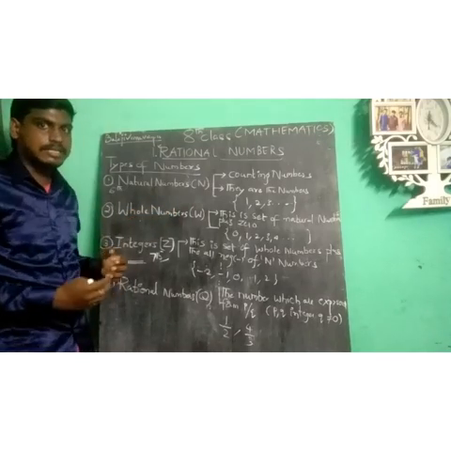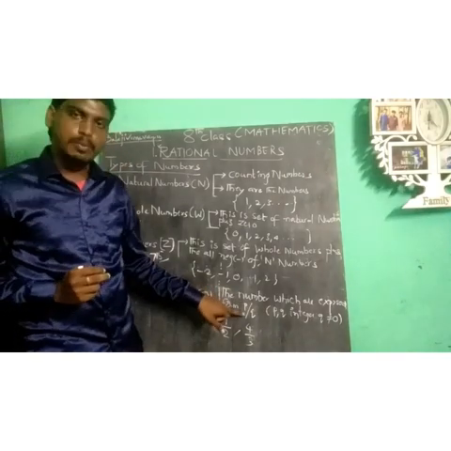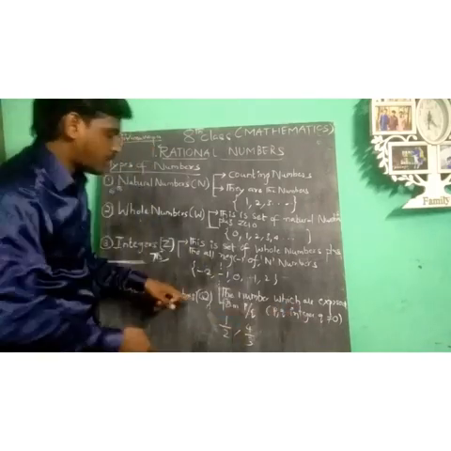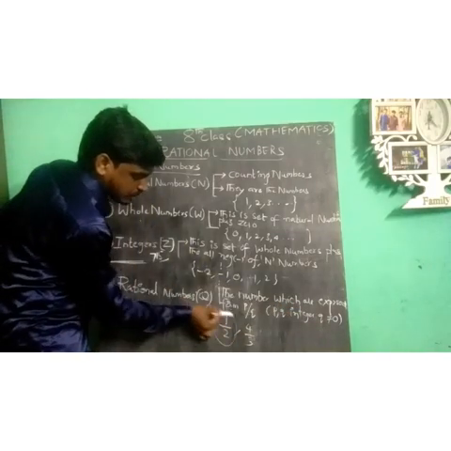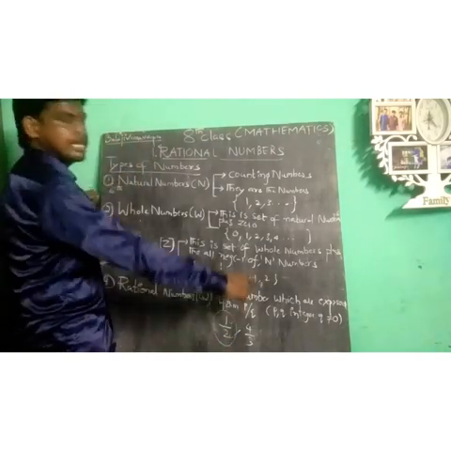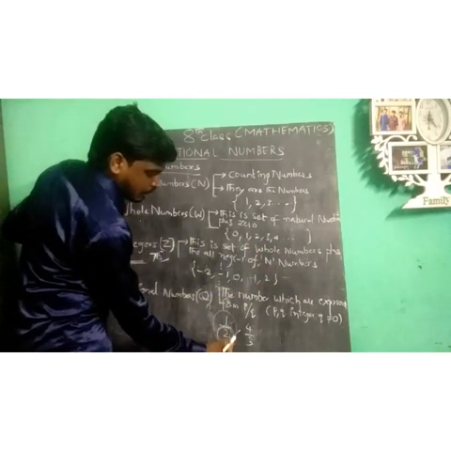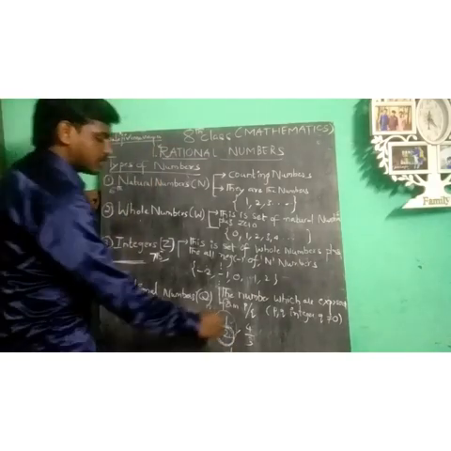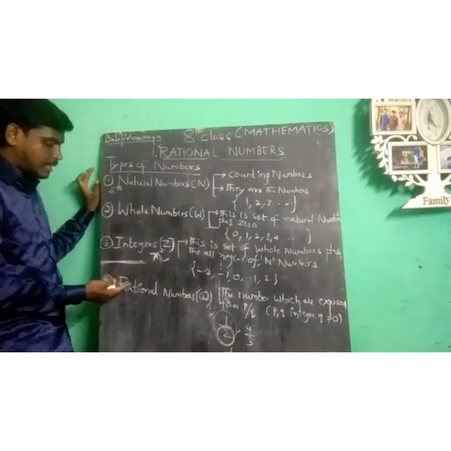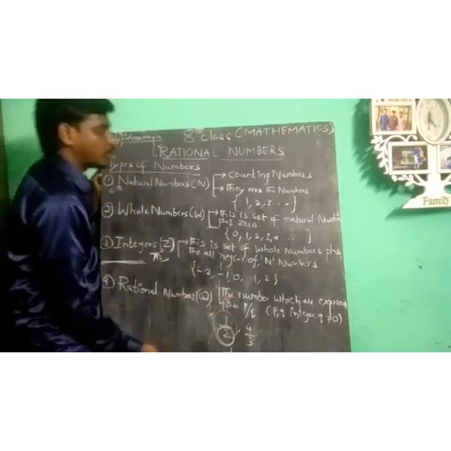In fractions there are 2 assumptions. The numbers are expressed in the form p by q, where p and q are integers. For example, the fraction 1 by 2: p and q are 1 and 2, which are integers. And q does not equal 0. Simply, the denominator does not equal 0. Keep in mind, rational numbers are denoted by Q, the numbers expressed in the form p by q, nothing but fractions.